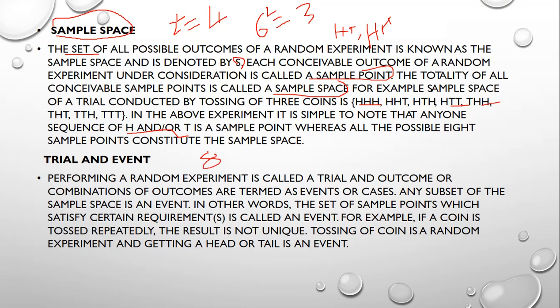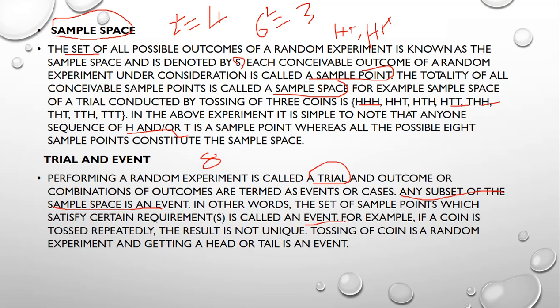Now we can go to what is a trial and what are events. Performing a random experiment is called a trial. Trial means we are conducting an experiment at one time, and combinations of outcomes are termed events or classes. Any subset of the sample space is an event. In other words, the set of sample points which satisfy certain requirements is called an event.